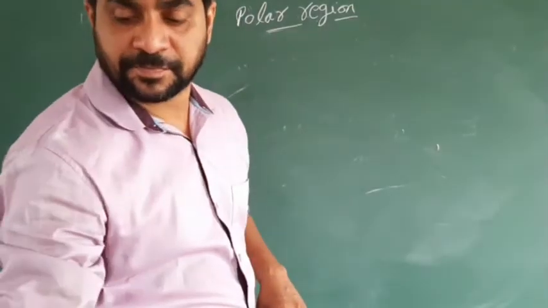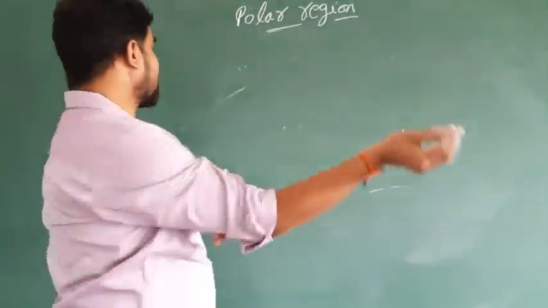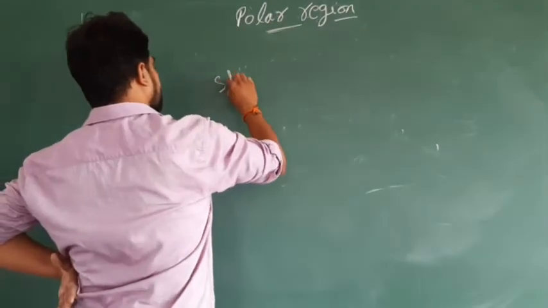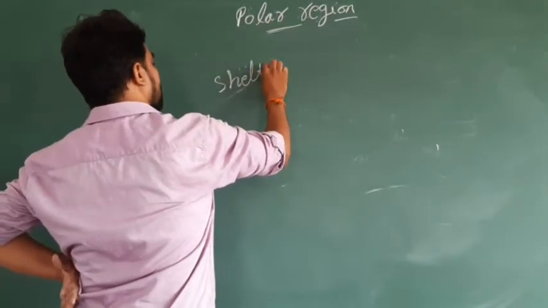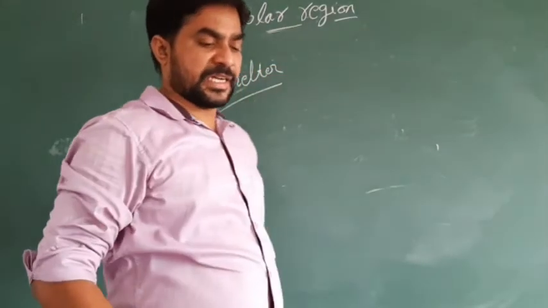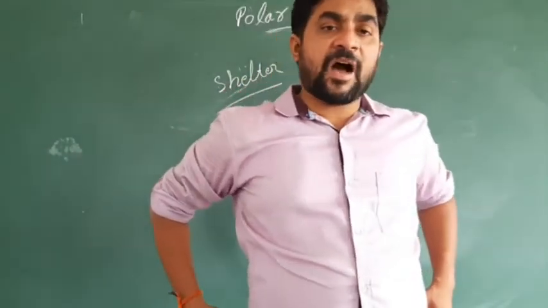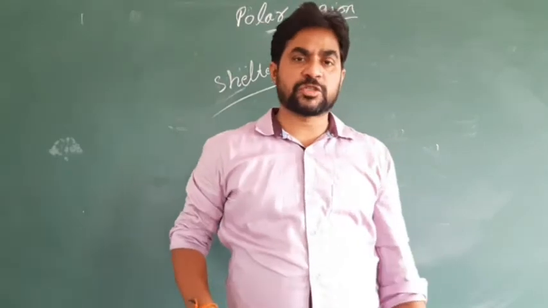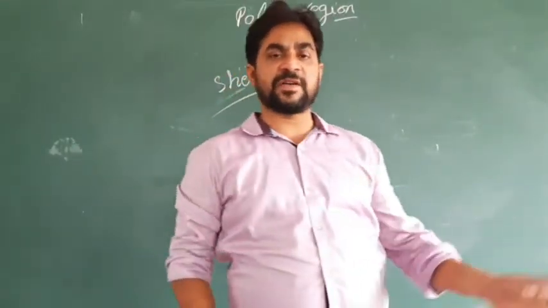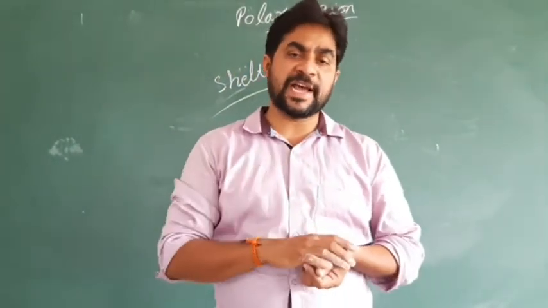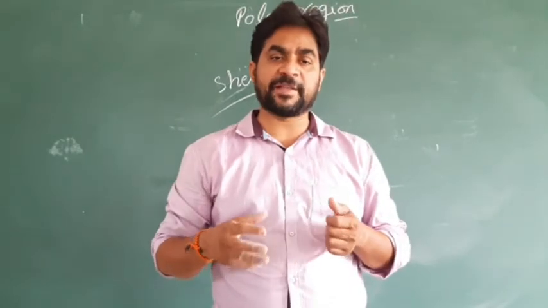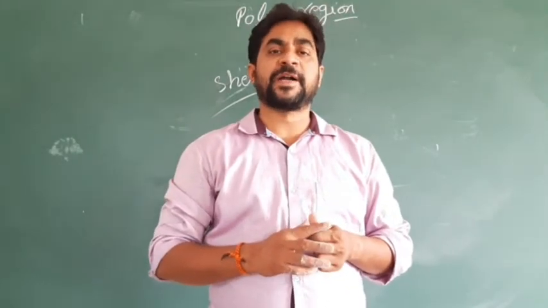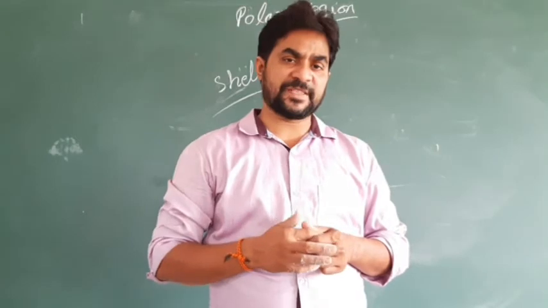Next, come to shelter. For Eskimos, they have boots. Boot means like shoes, the biggest ones, like an army boot. We know army people wear the biggest boots, particularly if they are going to Jammu and Kashmir or some other areas.